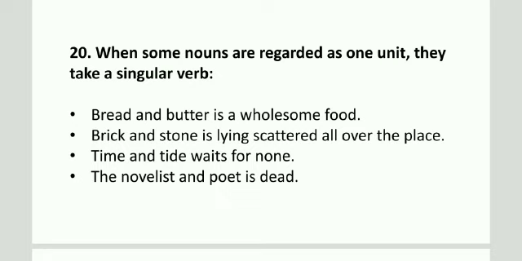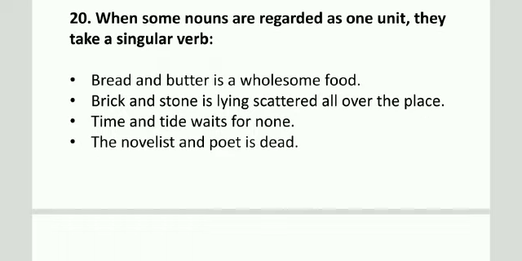So we will see here bread and butter. Both are used together, so it will take a singular verb. Brick and stone, it is used together, so it will also take a singular verb. Time and tide, it is used together, so it will take a singular verb, waits. The novelist and poet, here both are the same person, so it will also take a singular verb.